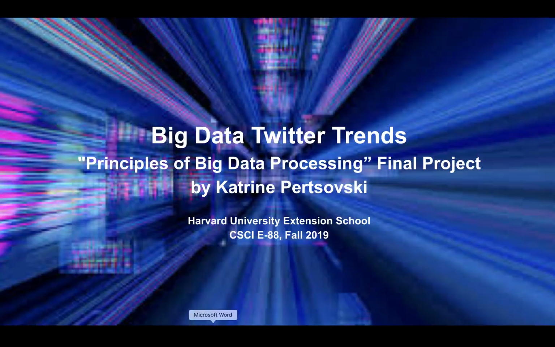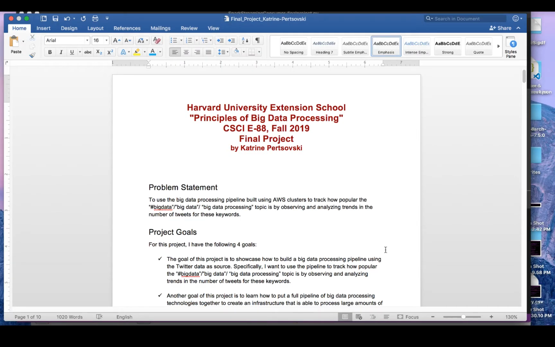For the purposes of this project, the problem statement was to use the big data processing pipeline built using AWS clusters to track how popular the hashtag big data, or big data processing keywords are by observing and analyzing trends in the number of tweets for these keywords.